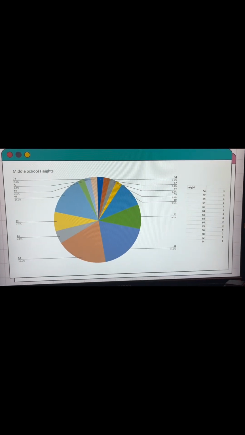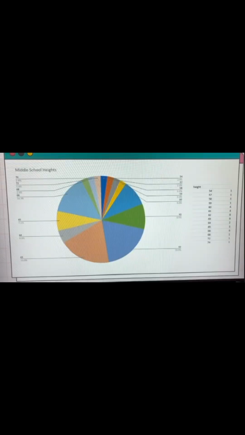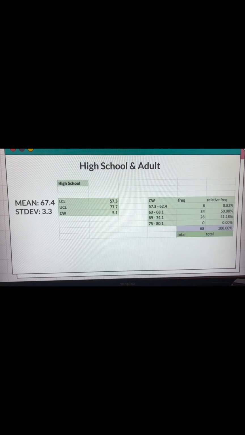And here is the pie chart for middle school. 8 kids are 62 and 63 inches, which they are both 19% of the kids. And our tallest height is 74 inches, which is 2.4%. And our shortest height is 54 inches, which is also 2.4%.